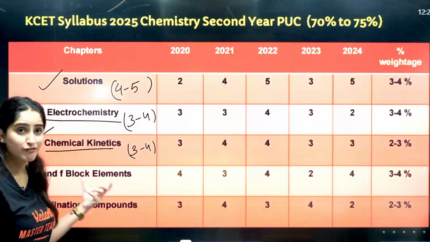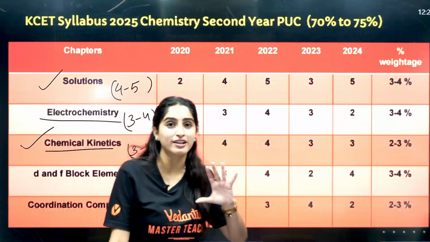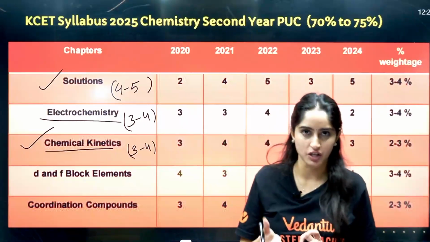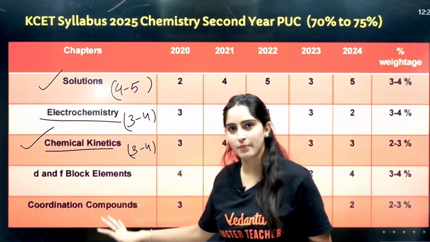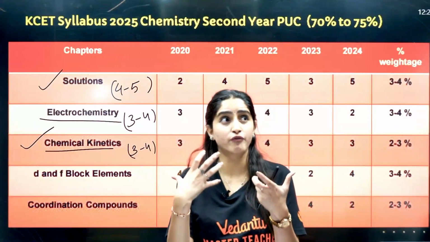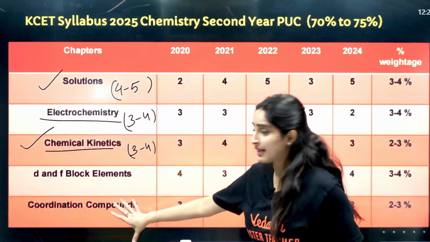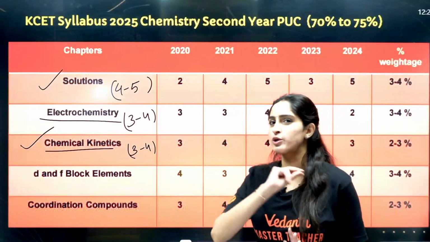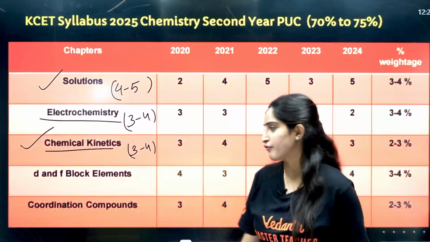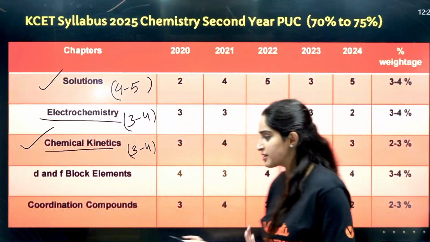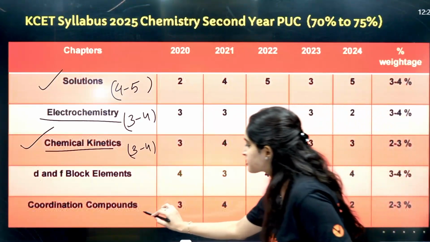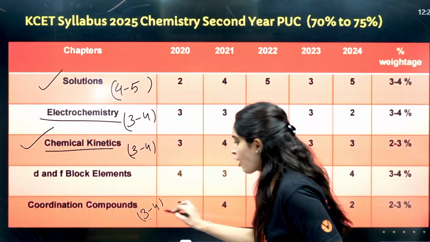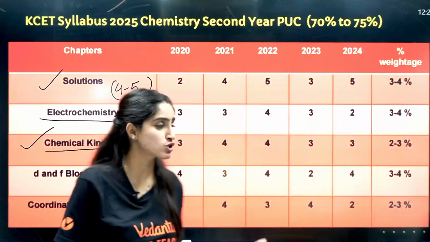Then you have the d and f block, right? The d and f block and coordination chemistry are linked to each other. If you have done coordination chemistry theories like VBT and CFT, then this d and f block will be very easy for you. It is going to be very simple for you, right? So from coordination chemistry, you can see around 3 to 4 questions can be asked from those theories, right? Next is your d and f block.